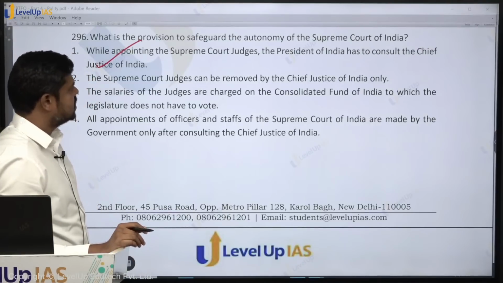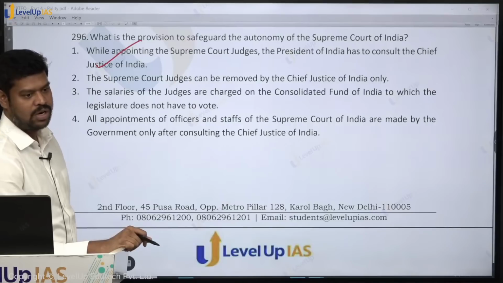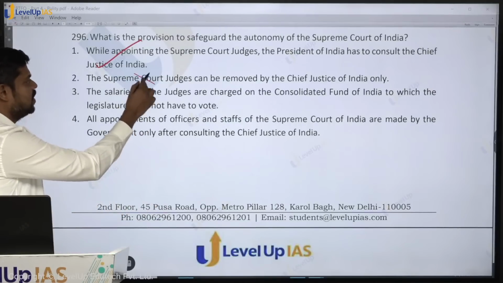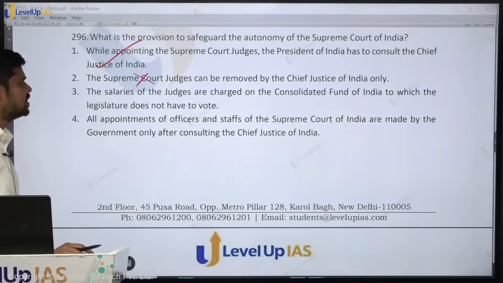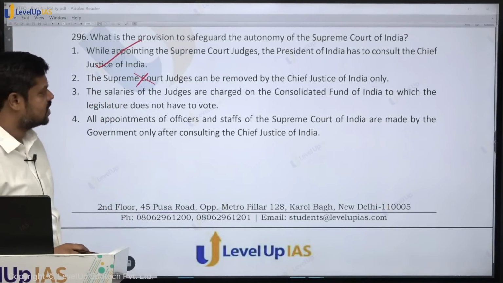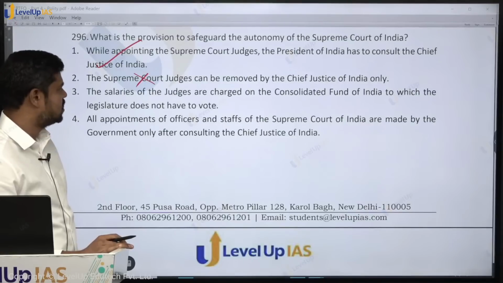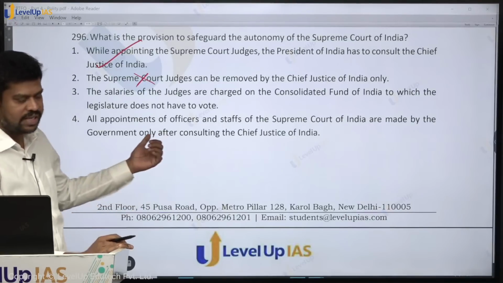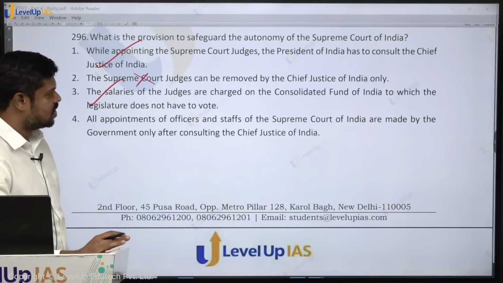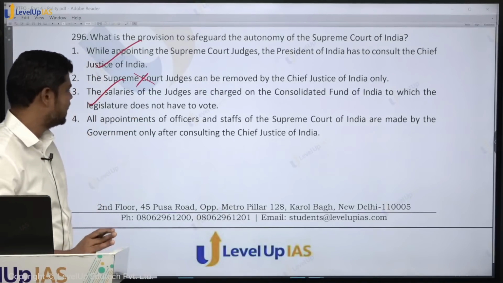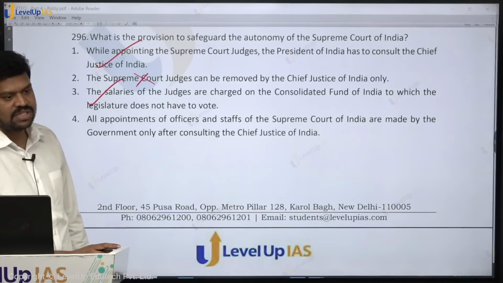The Supreme Court judges can be removed by the Chief Justice of India only. No. Who can remove them? The President, not the Parliament, the President. The salaries of the judges are charged on the Consolidated Fund of India, which the legislature does not have the power to vote. Does it increase their autonomy? Yes. All appointments of the officers and staff of the Supreme Court of India are made by the government only after consulting the Chief Justice of India.